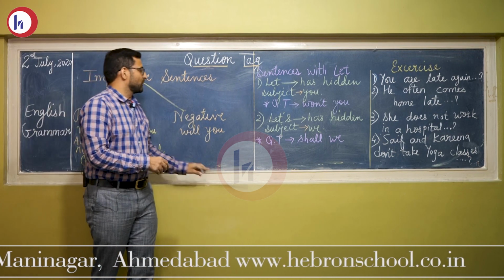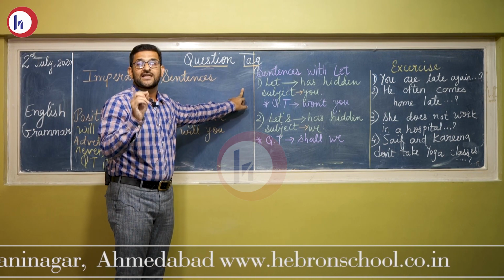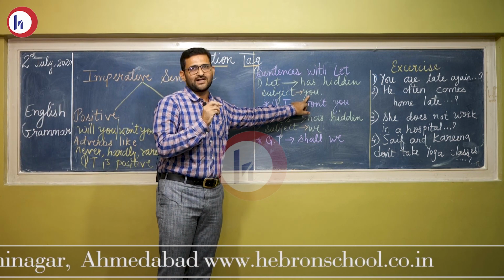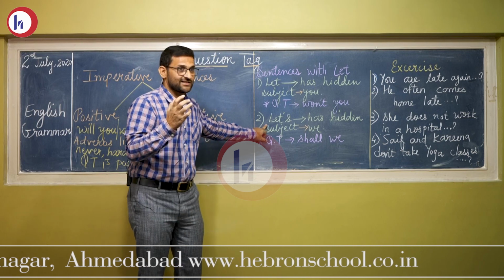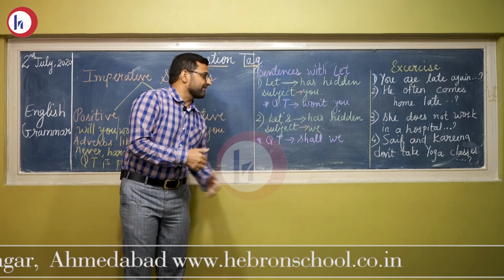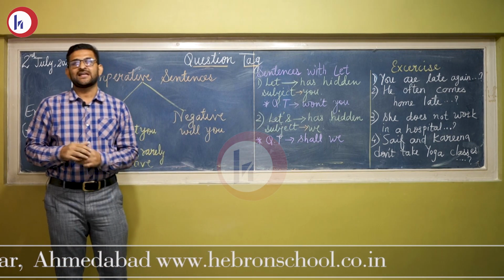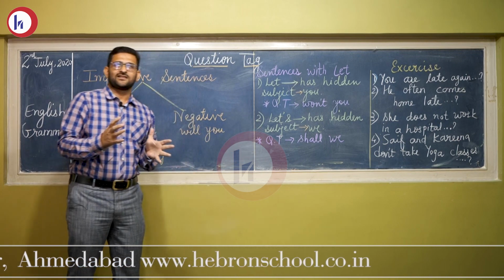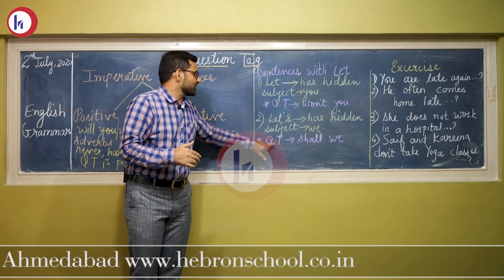So here, second part we are having sentences with let. In let we are having two: one is let and the other is let's. You know the difference between them? In let we are having hidden subject, that is you. If we say let him complete his homework, that means let you. Got it? And when we say let's, it shows subject is we. So when we are having only let, like let him complete his homework, it is won't you? That means it will be having negative question tag. When we are having let's go to cinema, let's watch this movie, then it is shall we.